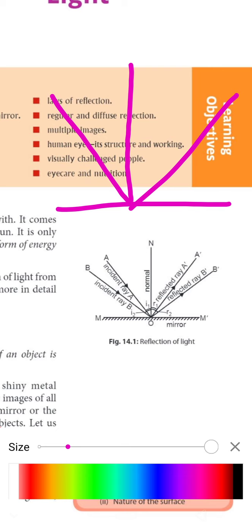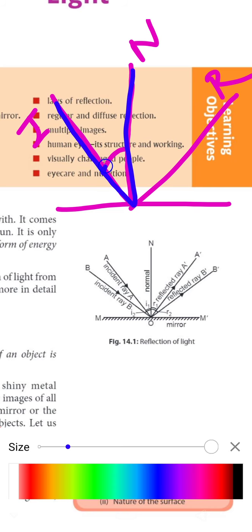Okay, so the angle between the incident ray and the normal ray is called angle I. Angle I represents our angle of incidence.